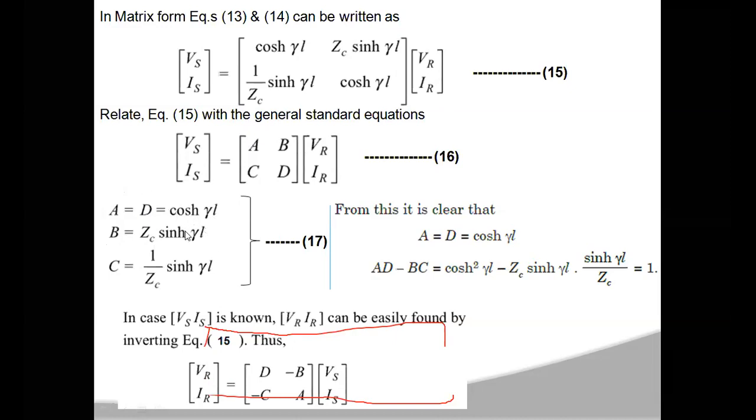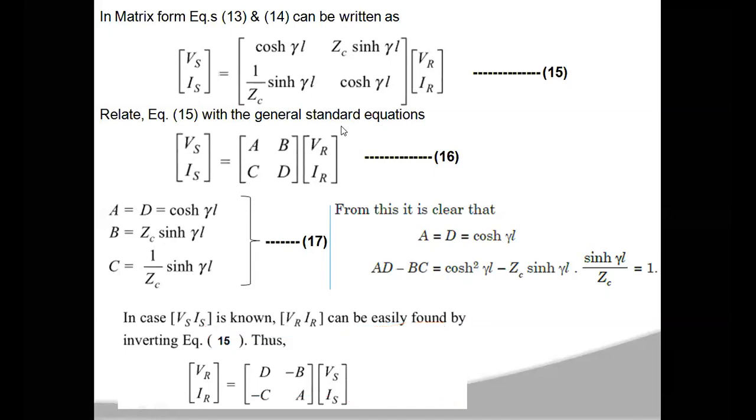Okay, so these are the ABCD constants for your long transmission line. From this equation it is clear that A and D are both equal, which is cosh γL. So when A is equal to D, you can say that the transmission line network is a symmetric network. If we calculate AD minus BC, that value will become equal to 1. So you can say that the transmission line network is a reciprocal network.